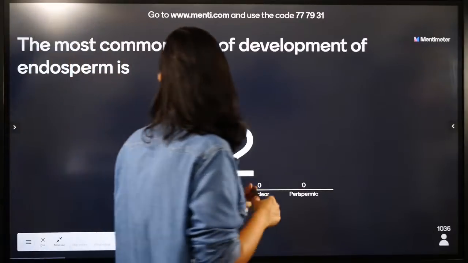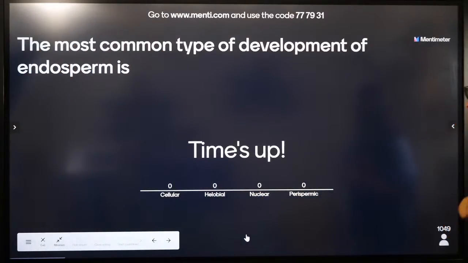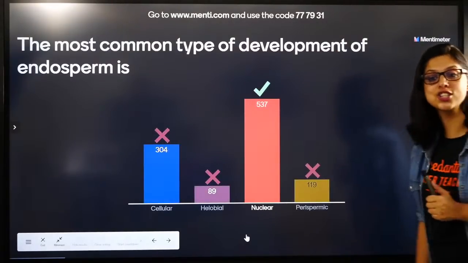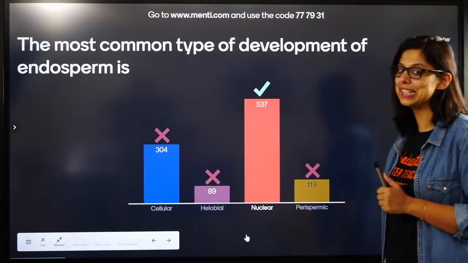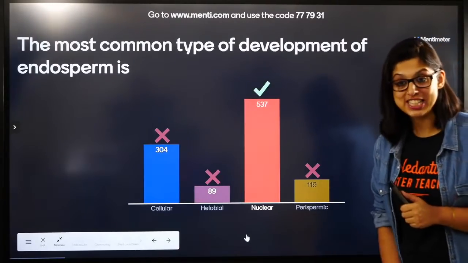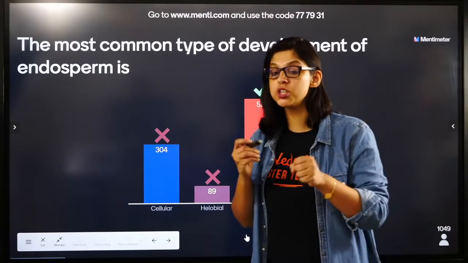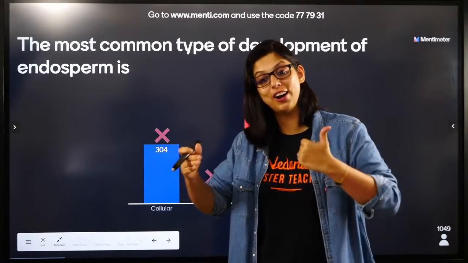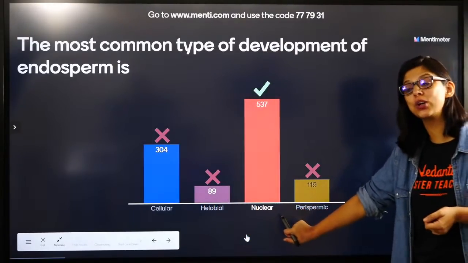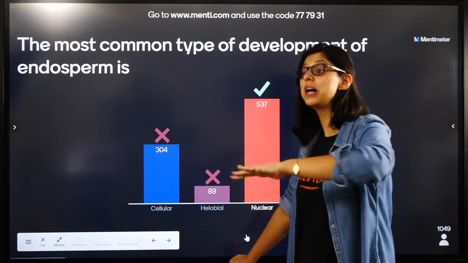The most common type of development of endosperm is cellular, lobial, nuclear, perispermic. It is nuclear. Most common form of development of endosperm is nuclear. Cellular happens when cellular forms outside the nucleus. Half nuclear, half cellular is called lobial. Nuclear is also called free nuclear. Cytoplasm does not develop outside the nucleus.